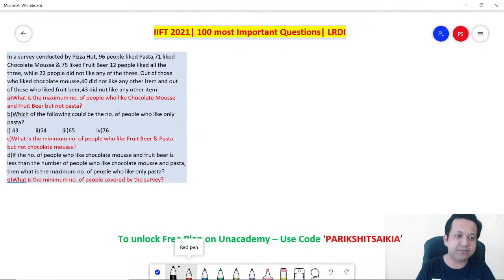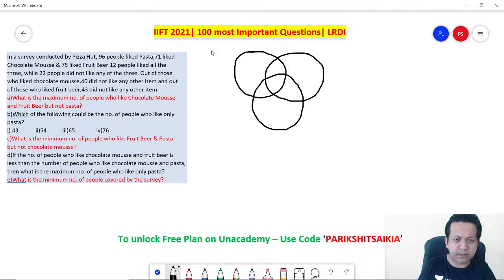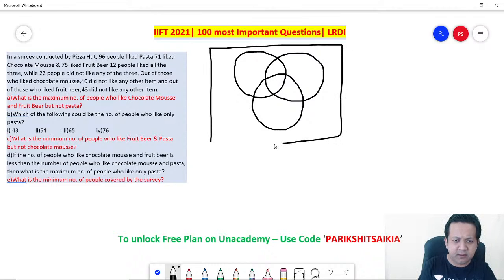Let's get started. In a survey conducted by Pizza Hut, 96 people like pasta, 71 like chocolate mousse, and 75 like fruit beer. Now, I think it's a 3-set Venn diagram. You can draw this 3-set Venn diagram. Let's draw the 3-set Venn diagram. So we drew the 3-set Venn diagram, and I think this is fine.